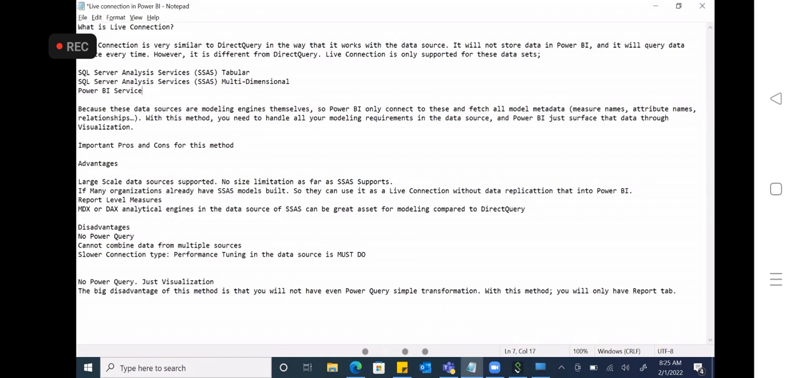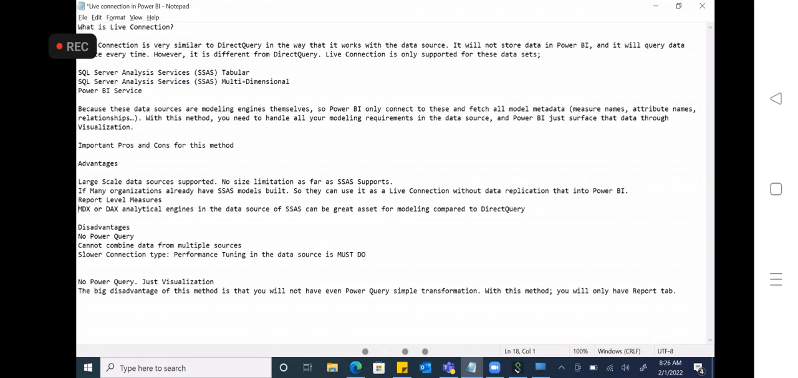Okay. So what are we talking about? Many organizations already have an SSAS model built, so they can use it, because all the models are available in SSAS. That's what we have said. Here, you need to handle all your modeling requirements in the data source. So if they already have an SSAS model built in their organization, they can use it as a live connection without data replication into Power BI. Without data replication means we will not replicate any data into Power BI, right? In the live connection.